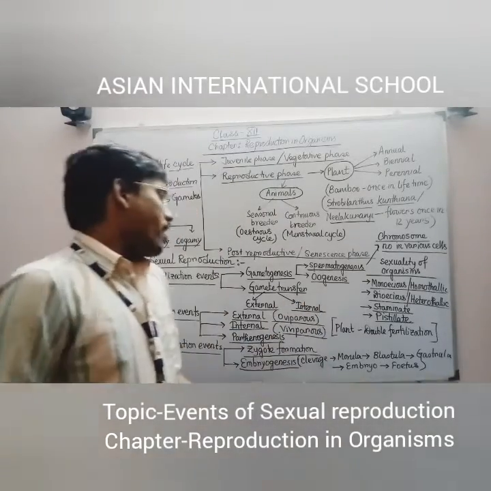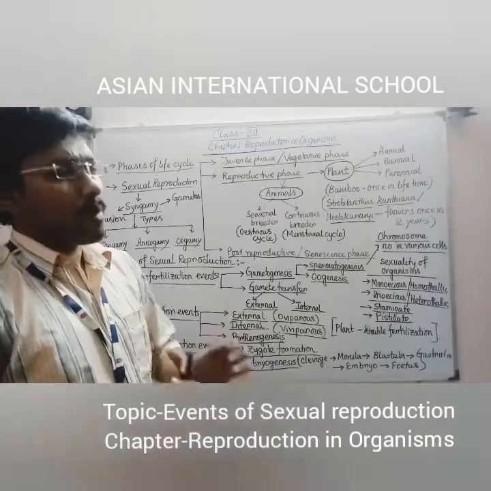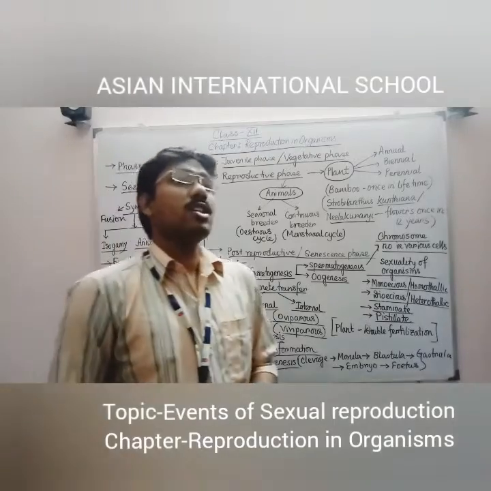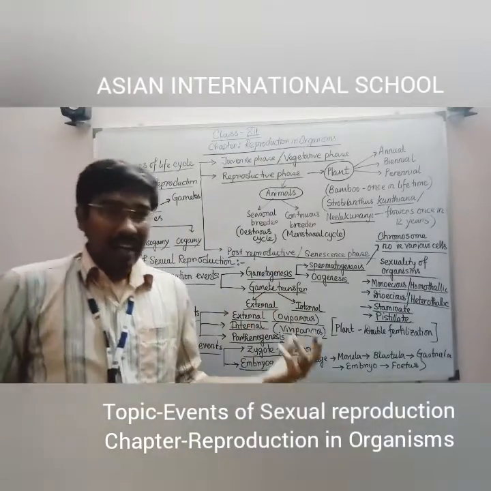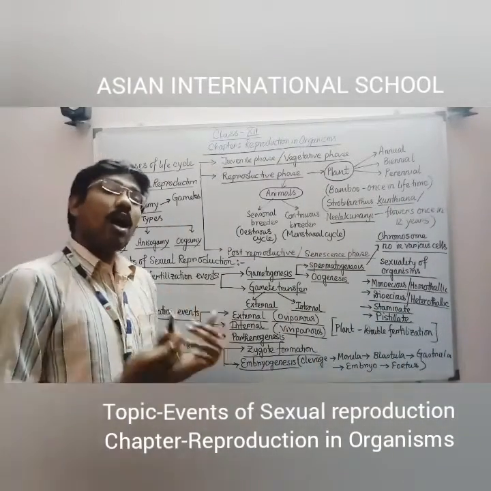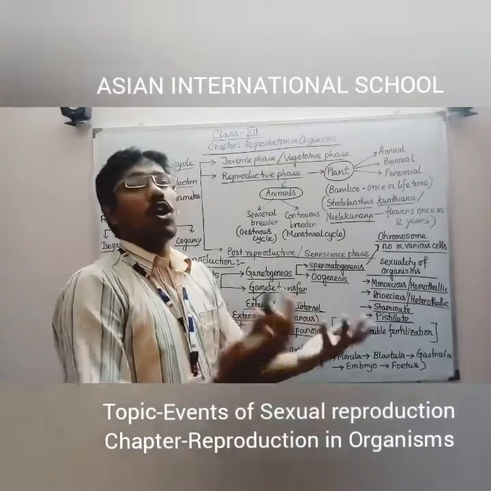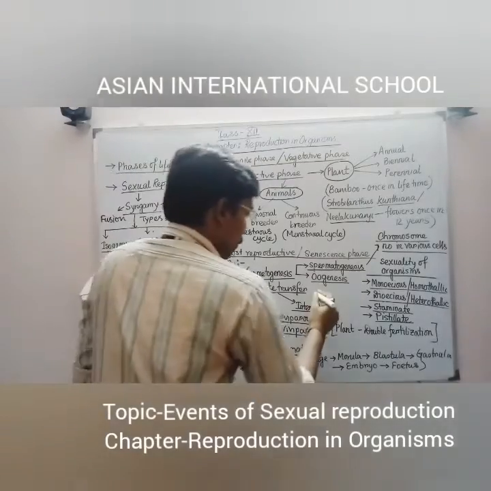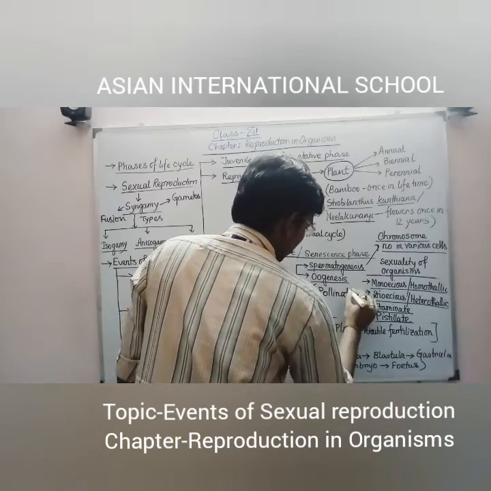One point I want to say is that external and internal gamete transfer is applicable specifically to animals. If you consider plants, then gamete transfer is the process of pollination, because by pollination the male gametes containing pollen grain are transferred to the stigma of the same flower, or of another flower of the same plant or a different plant. So in plants, gamete transfer is commonly known as pollination.